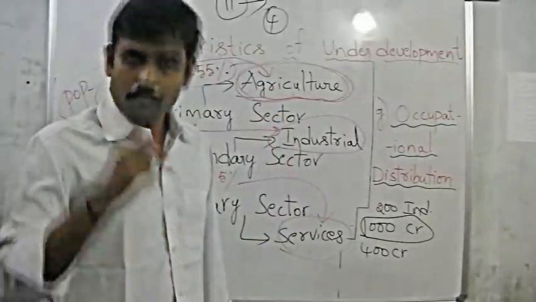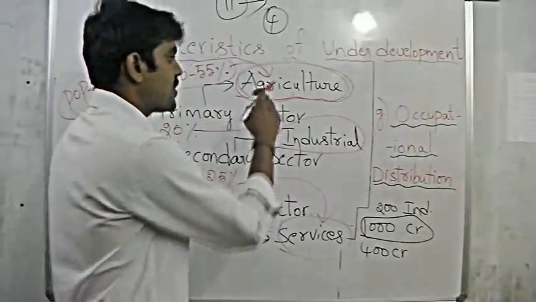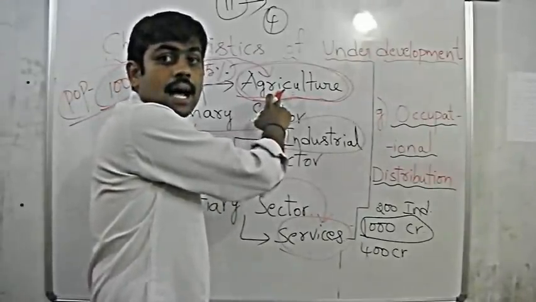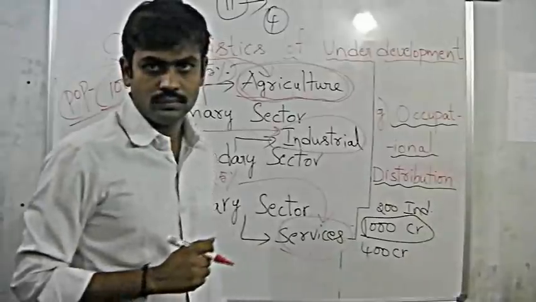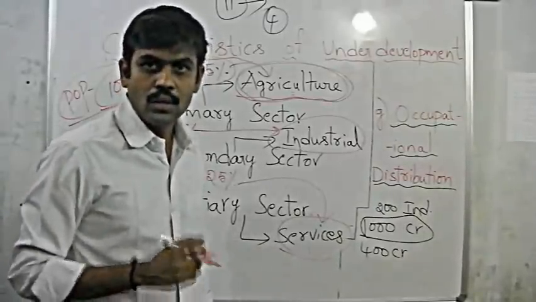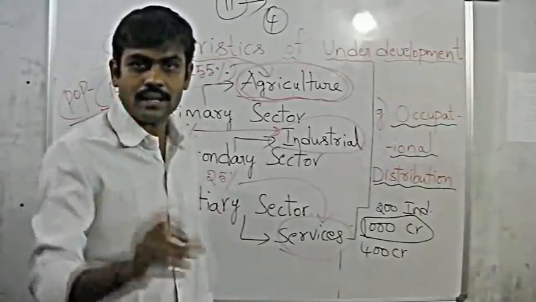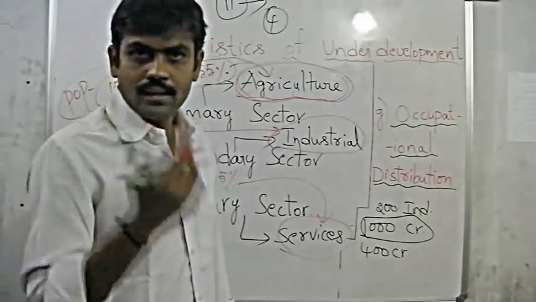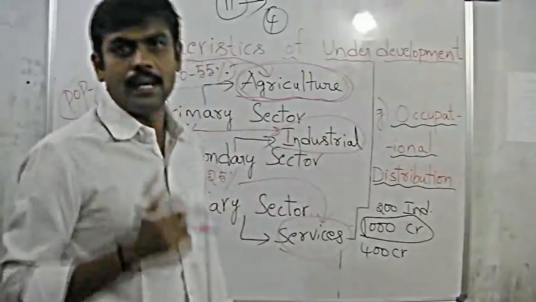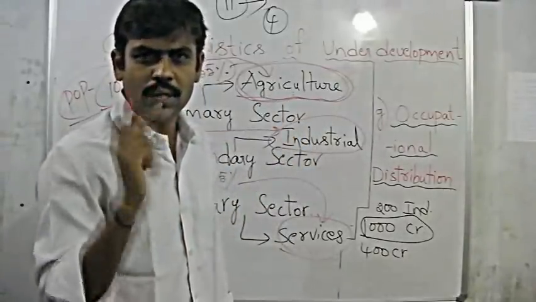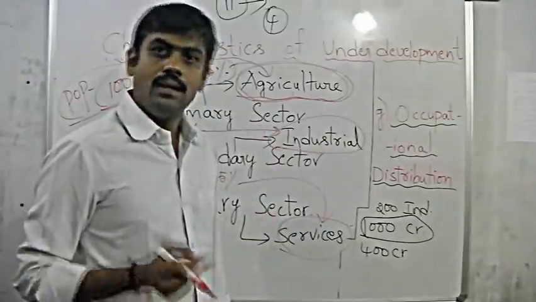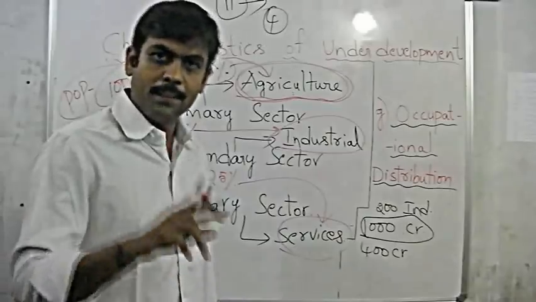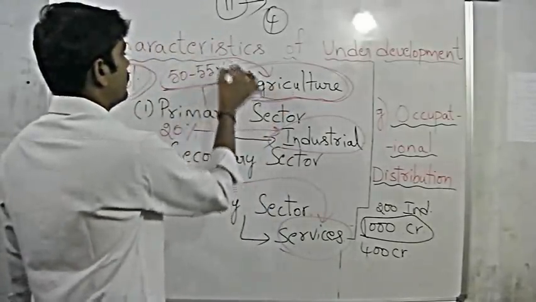a big problem. But now what happened? The share of income from agriculture in the national income of India has drastically come down. That means the income generated from agriculture is not at a satisfactory level. When this is not giving good income, why should the people depend on this? Even then, instead of finding other opportunities, the people are still depending on agriculture.